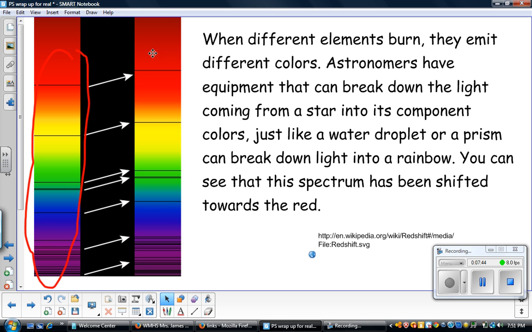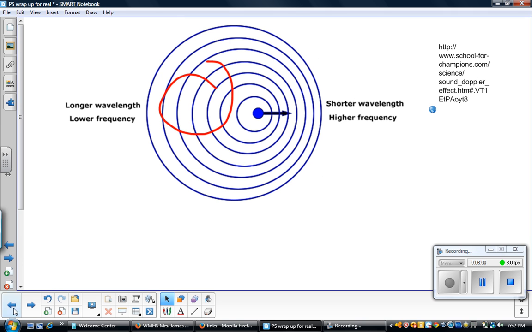Now, this is the spectrum that would be coming to us from a star that's moving away from us. You can see how this line has been shifted this way. This line has been shifted this way. Everything is being shifted towards here, and this is the red end of the spectrum. That's why it's called redshift. In other words, these waves are shifted towards the red end of the spectrum. These waves are shifted towards the blue end of the spectrum. We see redshift when we look at stars. That's what tells us that we're seeing this end of the spectrum.